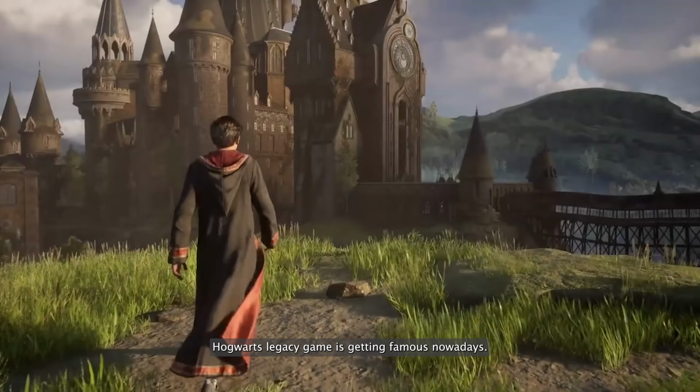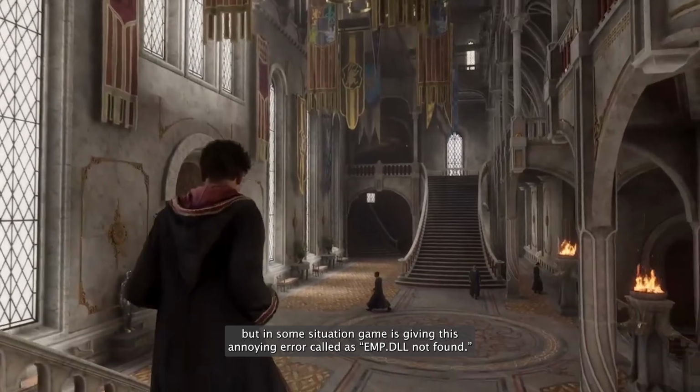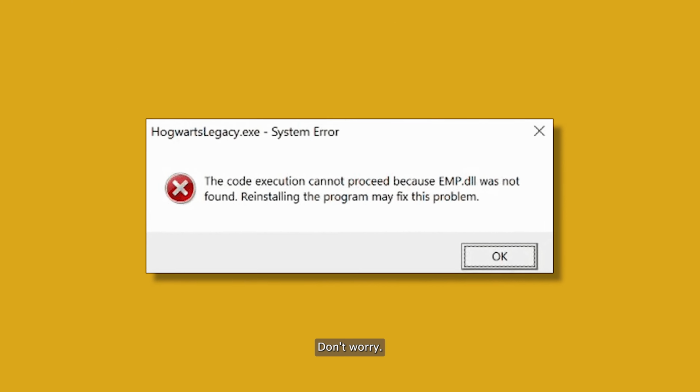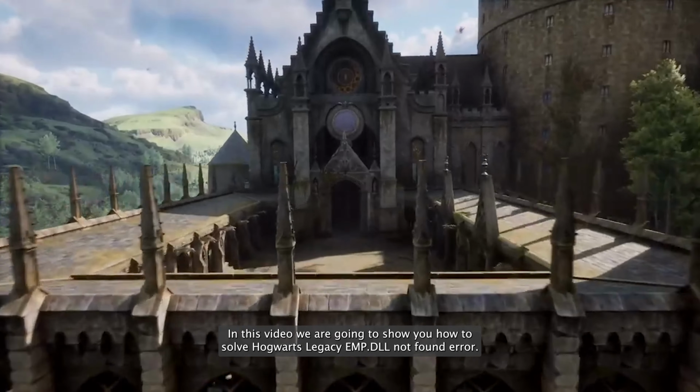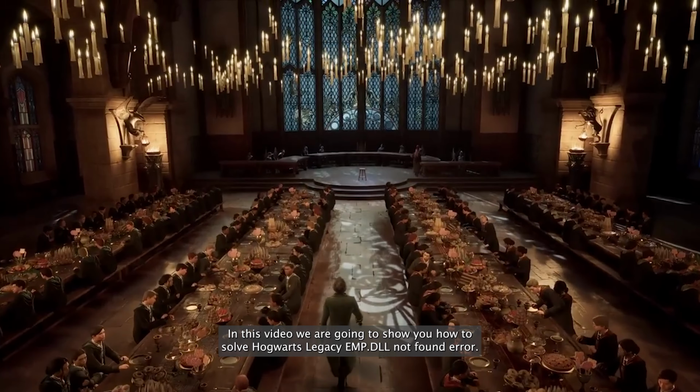Hogwarts Legacy game is getting famous nowadays, but in some situations the game is giving this annoying error called EMP dll not found. Don't worry! In this video we are going to show you how to solve the Hogwarts Legacy EMP dll not found error.